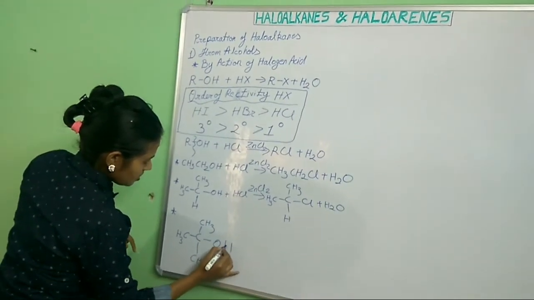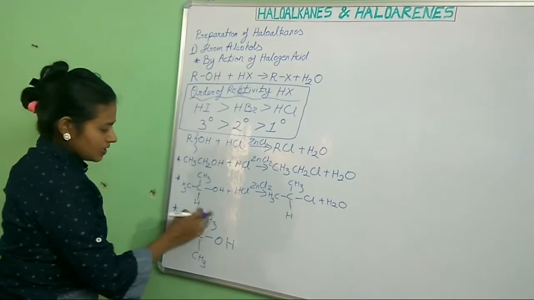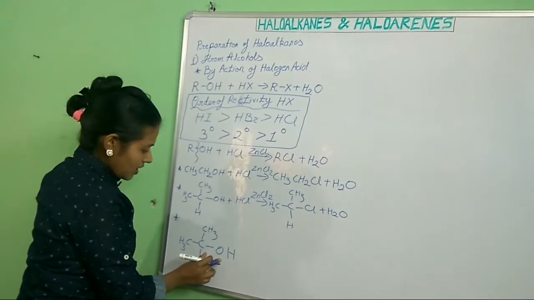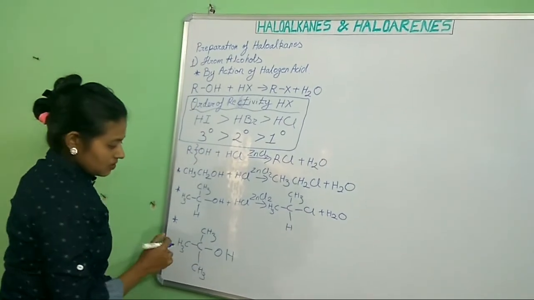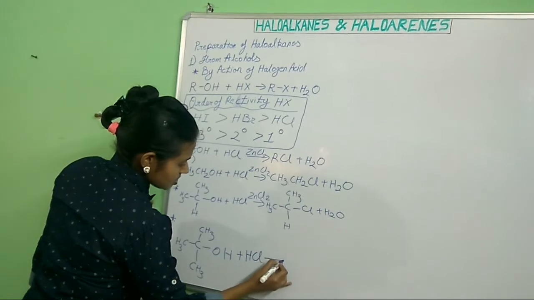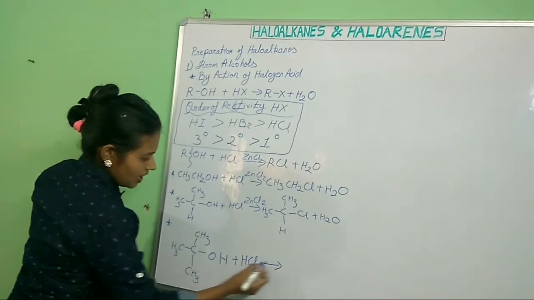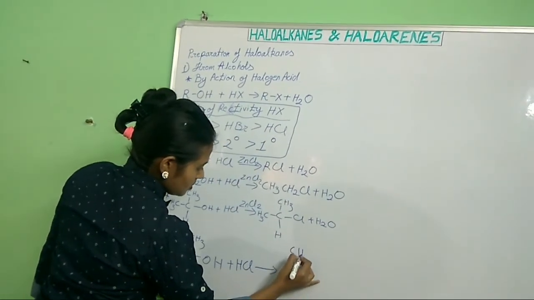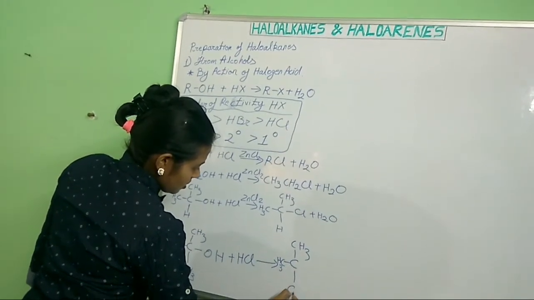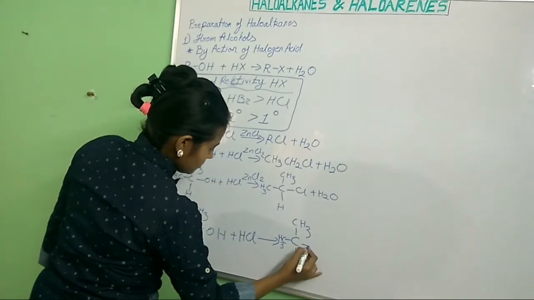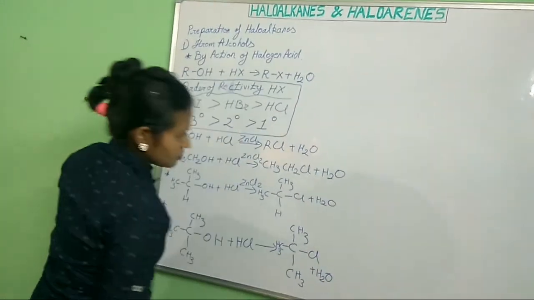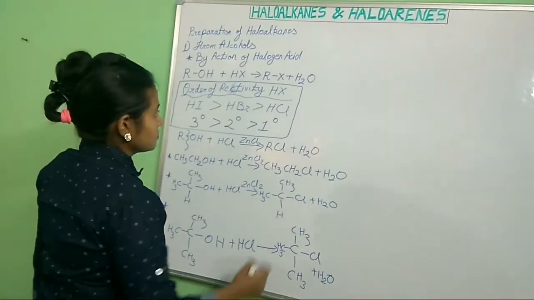Because there are three alkyl releasing groups, so the polarity of the bond gets higher and it breaks easily. When HCl reacts, OH gets removed and Cl gets attached, plus H2O. Understood?